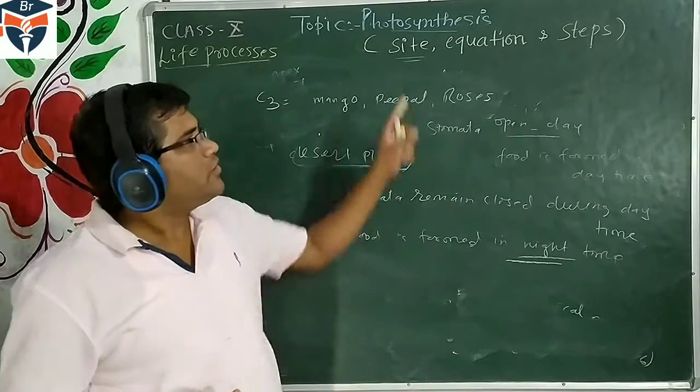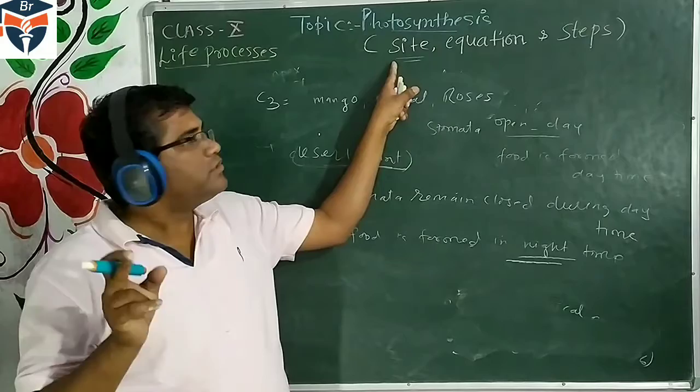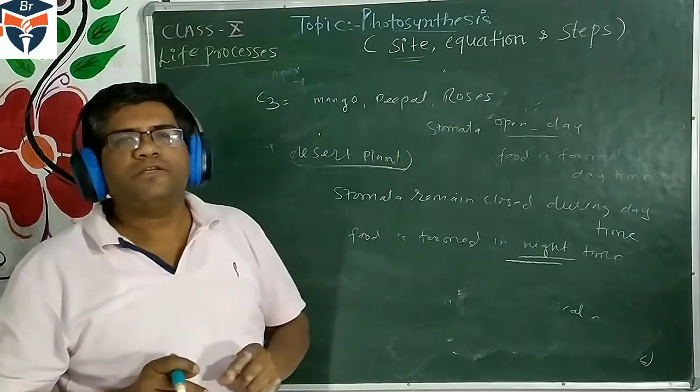So that is all about the site of photosynthesis, the leaf, the chemical equation and the steps of photosynthesis.